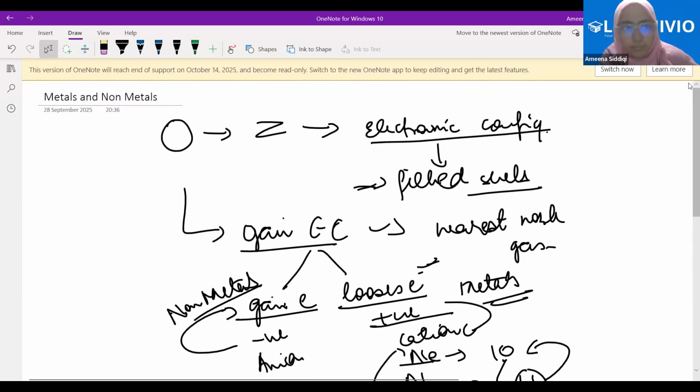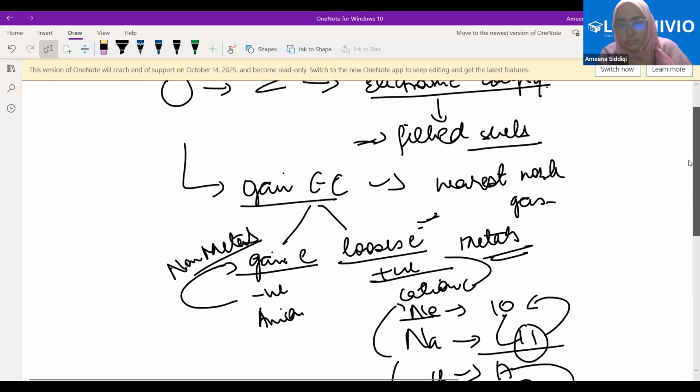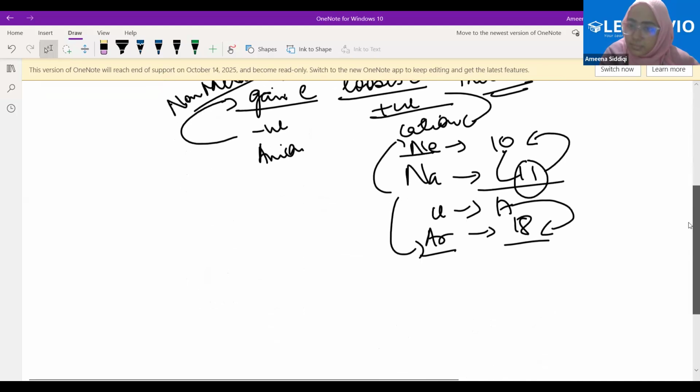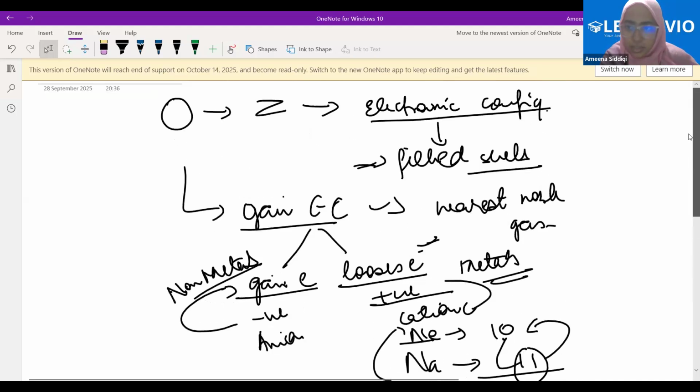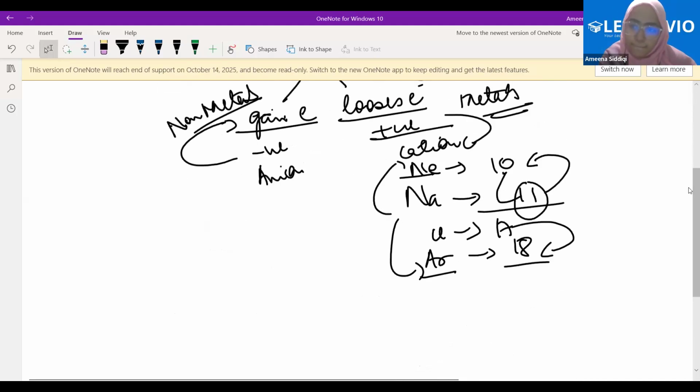Arfa, clear? Saad and Afshin have joined, but why so late? I've explained the basics. We have started the third chapter, metals and non-metals, and I've already explained the basics to her. Afshin and Saad, respond.